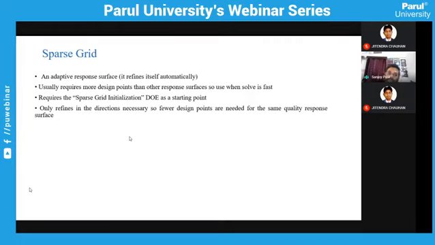Sponge grid is an adaptive response. You just start with 10 points within your design space, or 10 simulations, and with the outcome, with your f of x or your response curve, you see that your response curve is not matching. You increase your number of points so that it matches accurately. So it's an iterative technique where you start with a small number of points and then gradually increase your points to match your results.